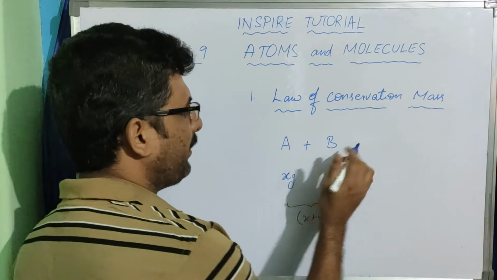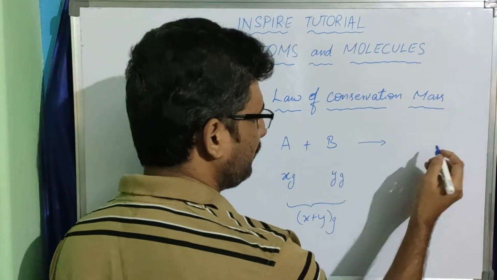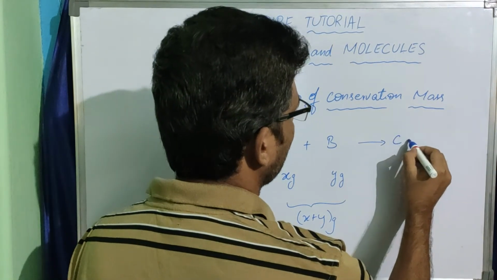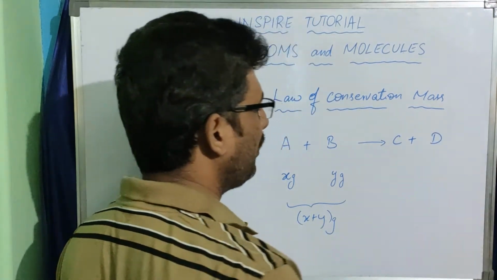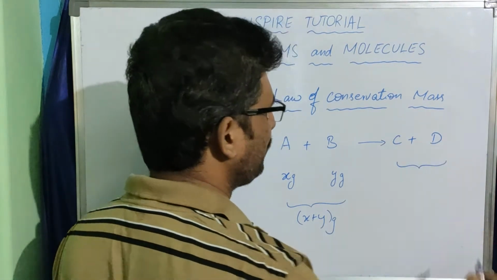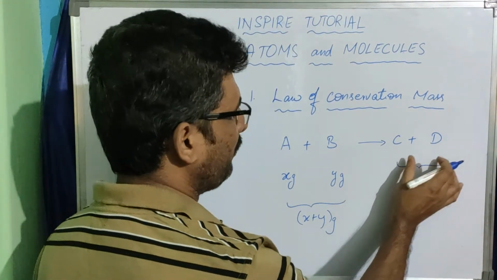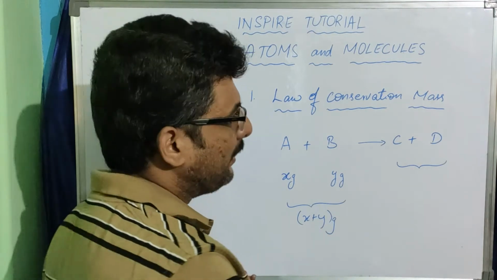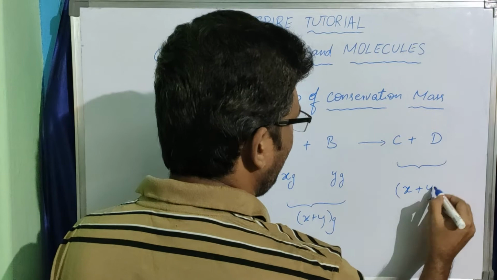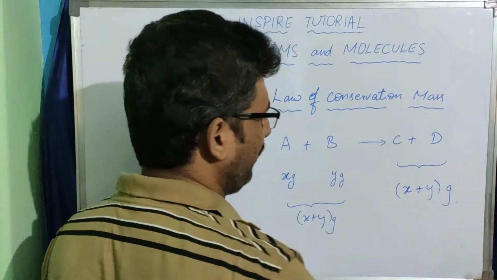When these two react with each other, you will get some new products, let it be C plus D. Now if you measure the total weight of these two products, the total weight will be x plus y grams.